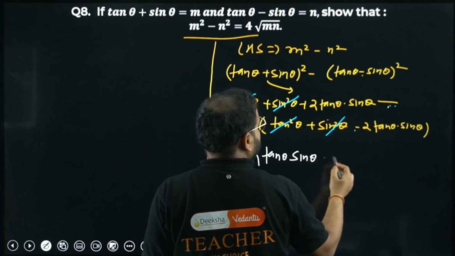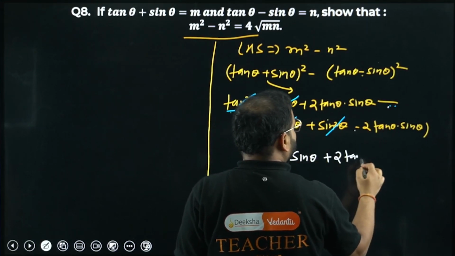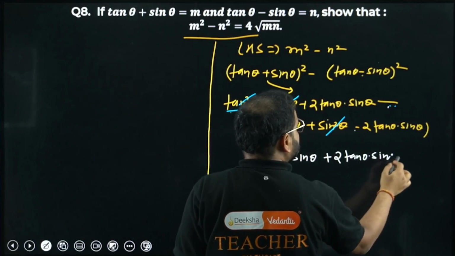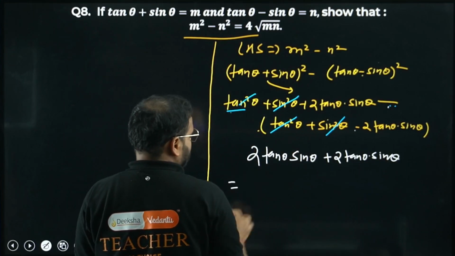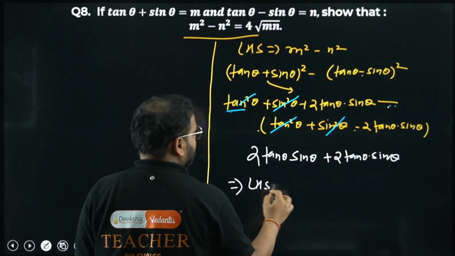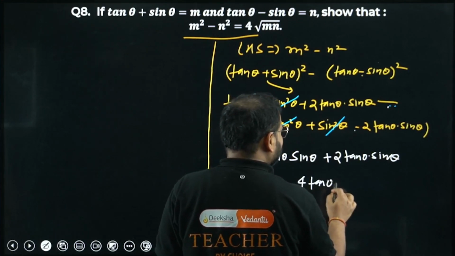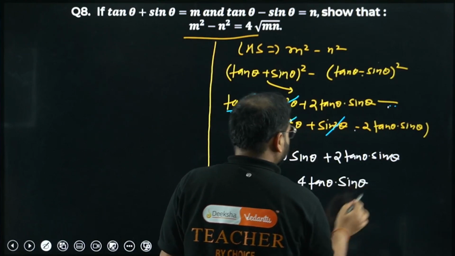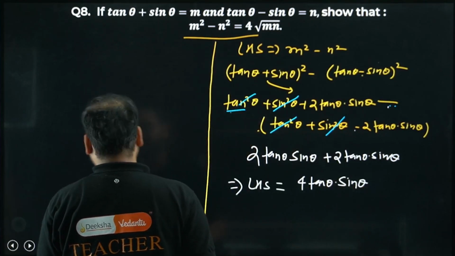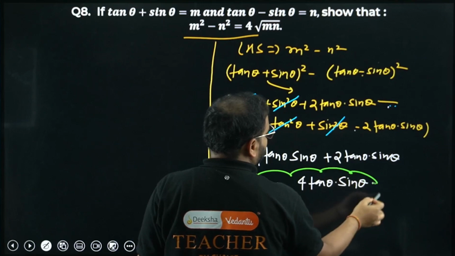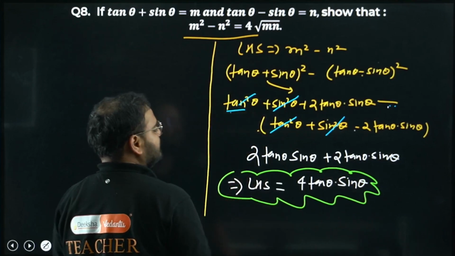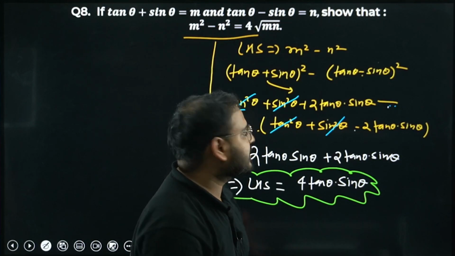Minus and minus makes plus. So plus 2 tan theta sine theta. What is the result? The result LHS is coming after simplification as 4 tan theta sine theta. Is that clear? Simple enough.